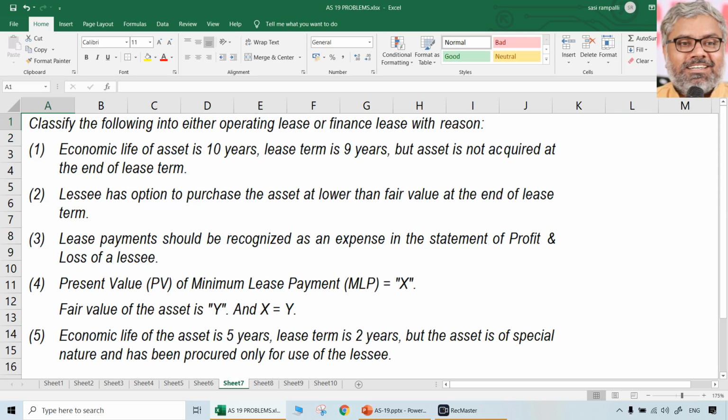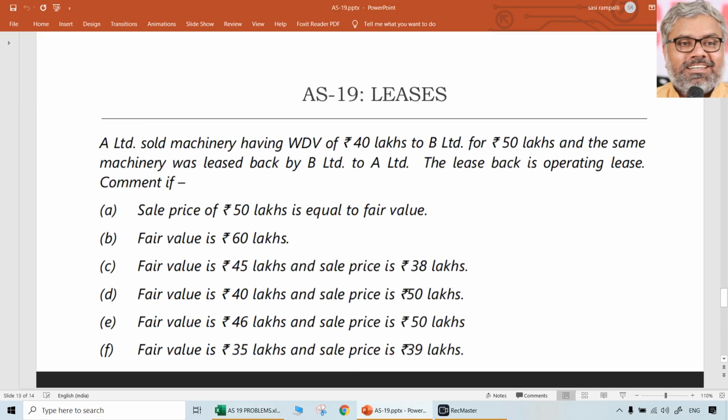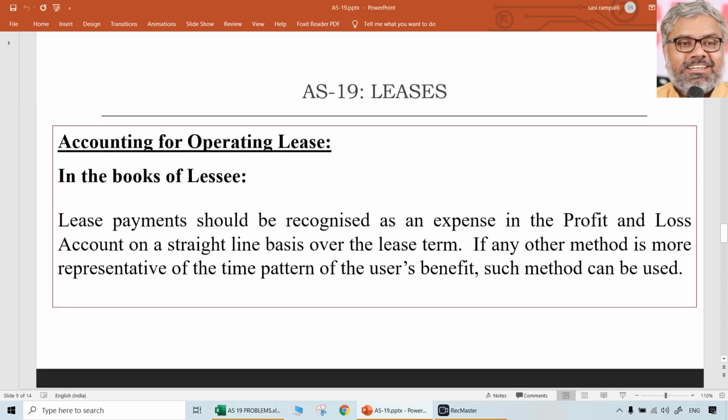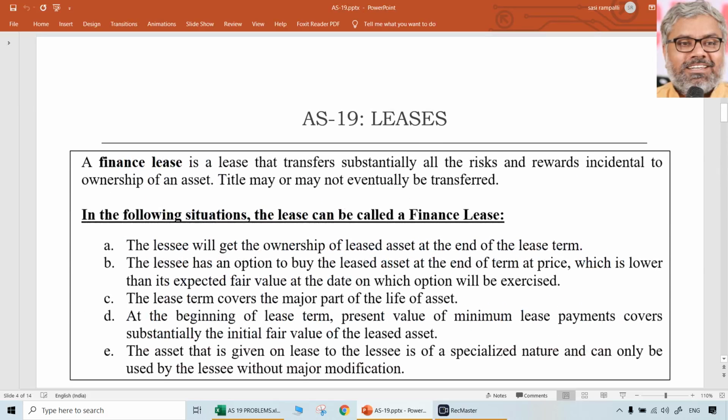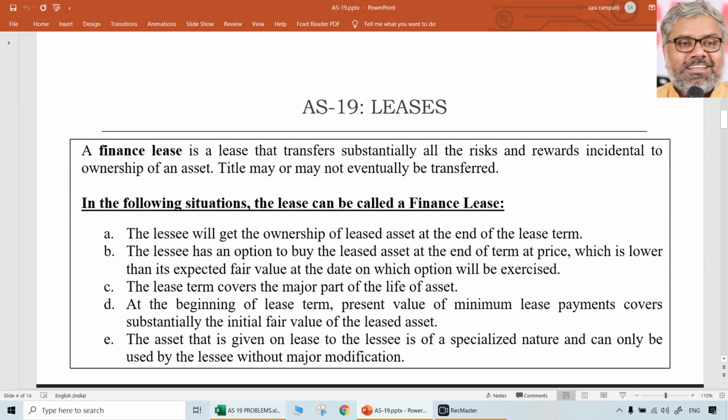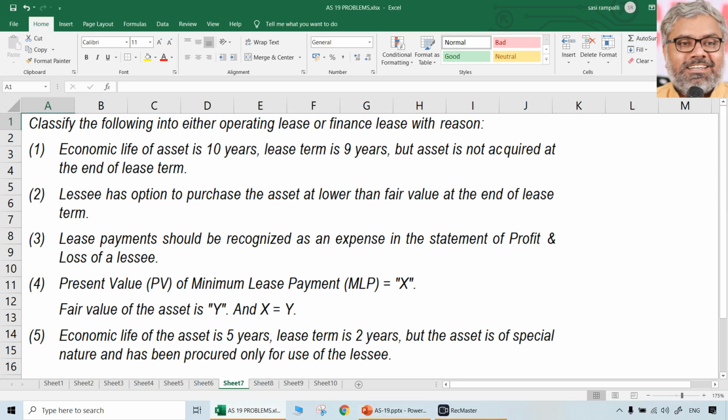Such type of questions can also be expected. For this we should know what are the conditions for classifying a particular lease as a finance lease. This has to be very well remembered, as I told already. What are the conditions under which a lease can be called a finance lease? So what we are required to do here is to identify whether a particular lease here is a finance lease or an operating lease, with reasons of course.